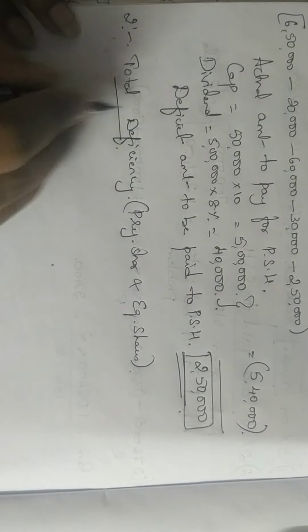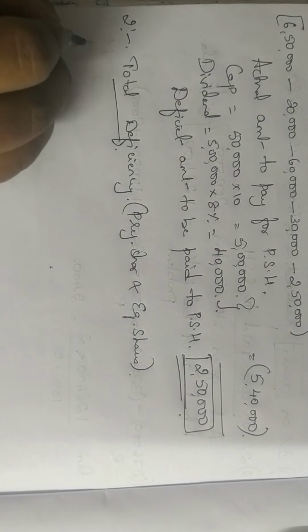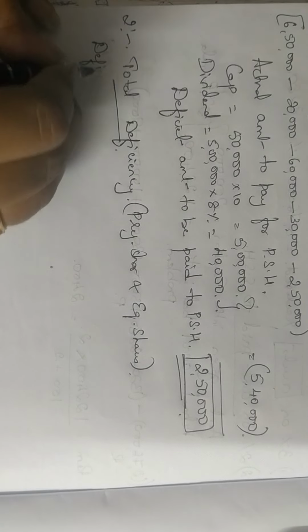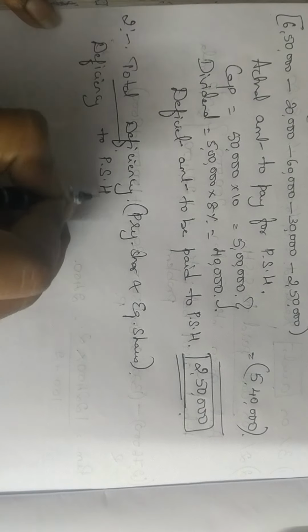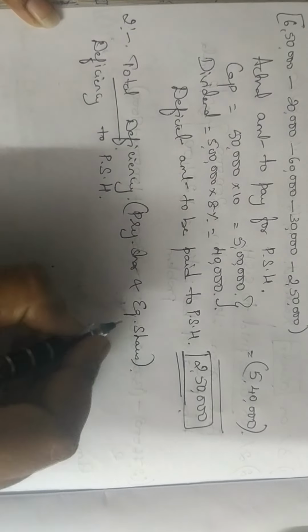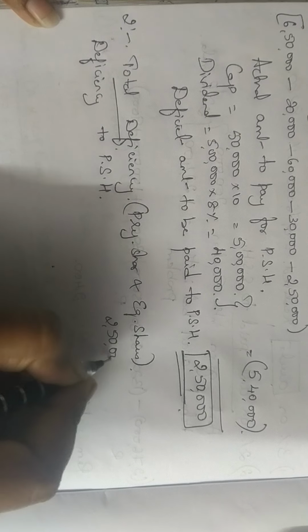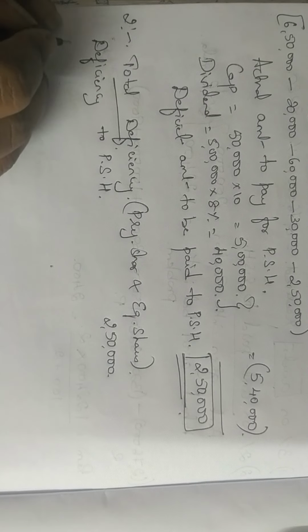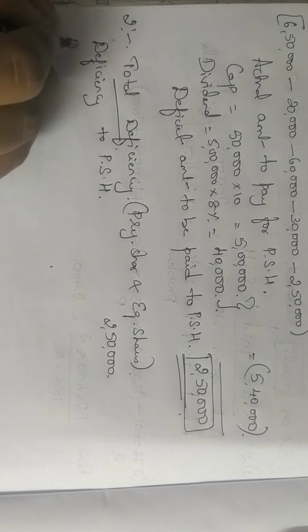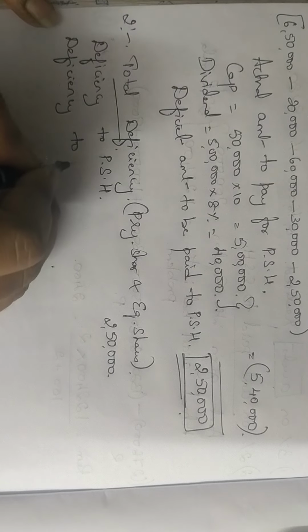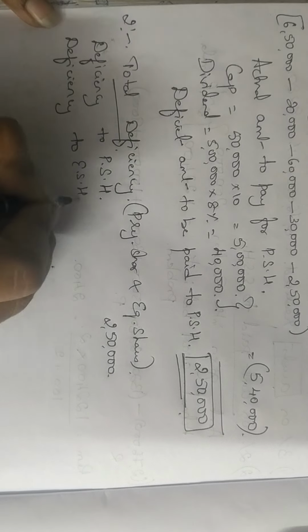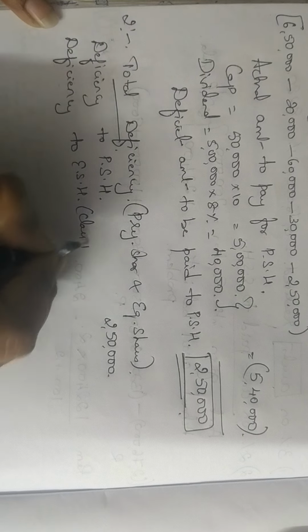So here the deficiency to preference shareholders is 2,50,000. Remember, after preference shareholders, we should also pay the equity shareholders. So we'll also calculate how much will be the deficiency to equity shareholders. This is class 1 equity shares.